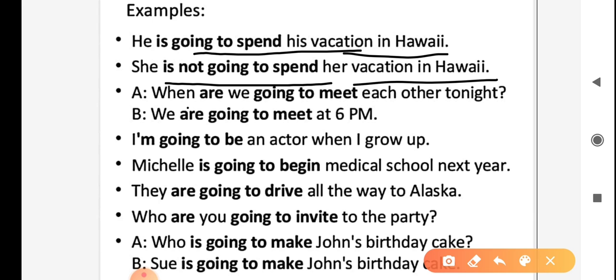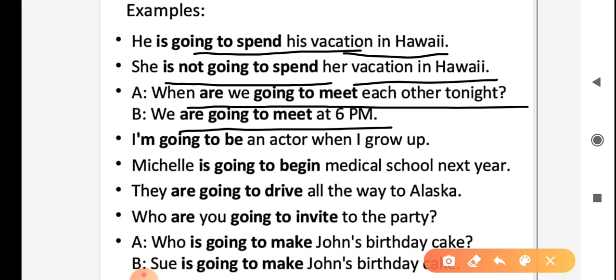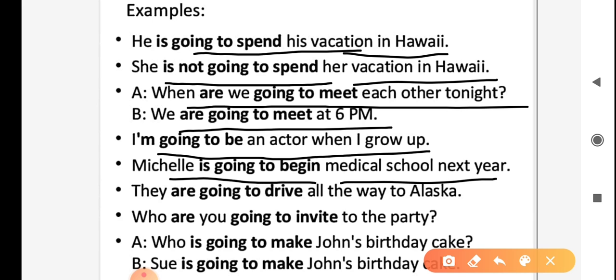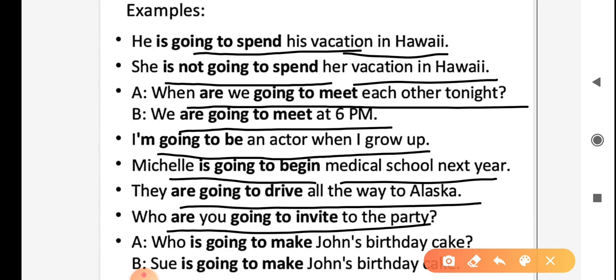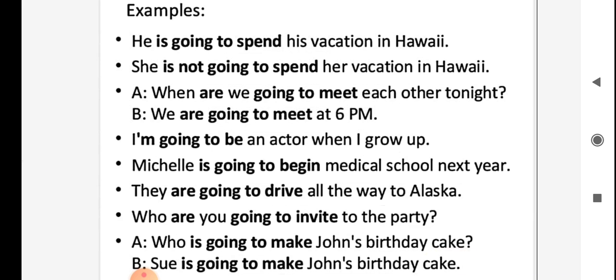Next example, when are we going to meet each other tonight? We are going to meet at 6 p.m. Next, I am going to be an actor when I grow up. Next, Michelle is going to begin medical school next year. Next, they are going to drive all the way to Alaska. Next, who are you going to invite to the party? Next, who is going to make John's birthday cake? Shiv is going to make John's birthday cake.